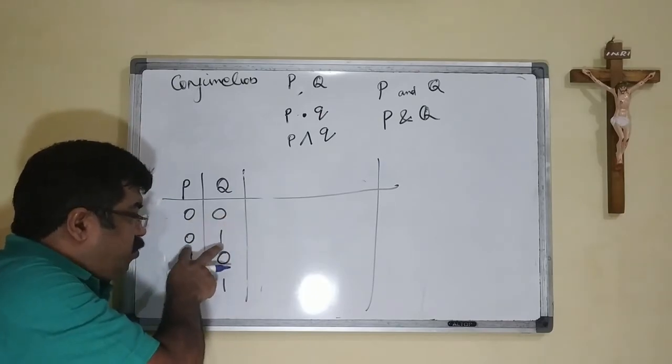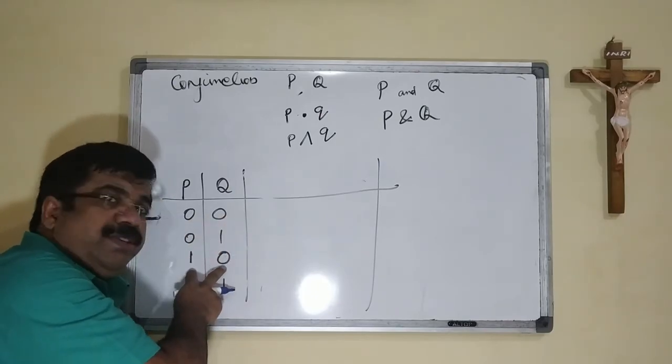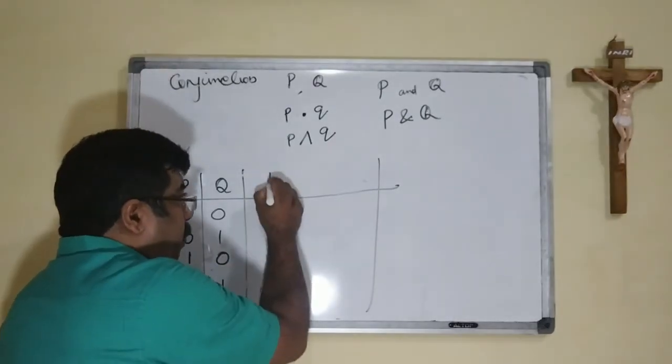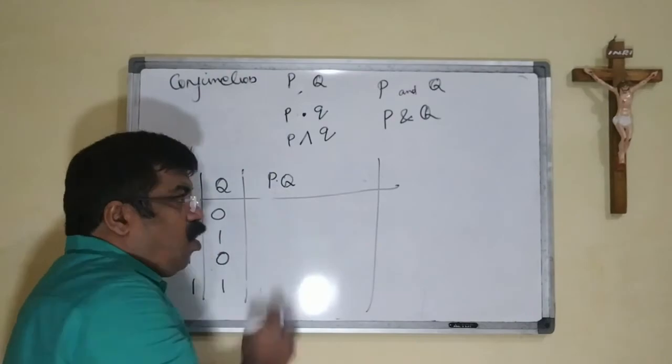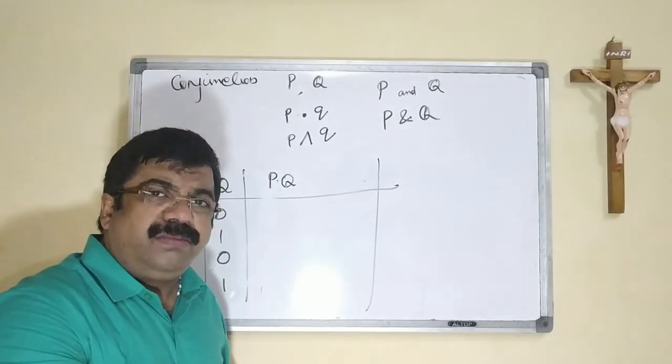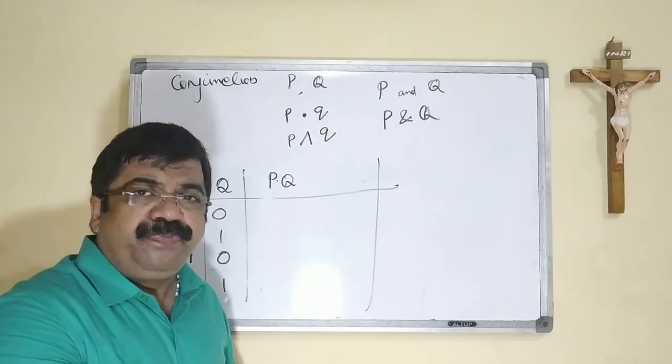Both are 0, second one is 1, first one is 1, both are 1. When all the conditions are true, the output will be true.